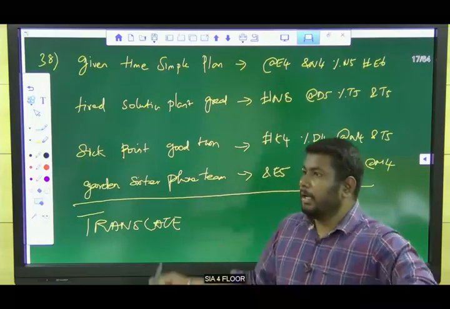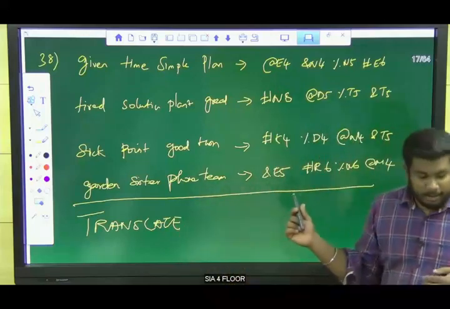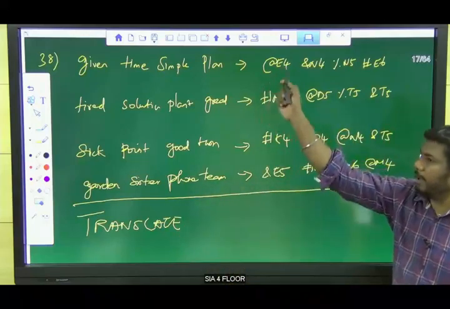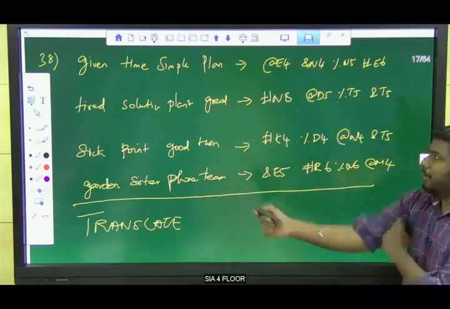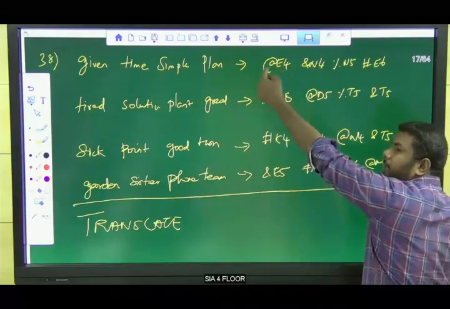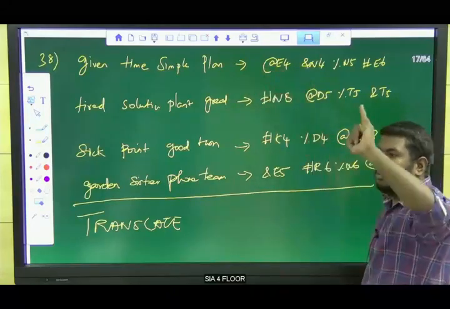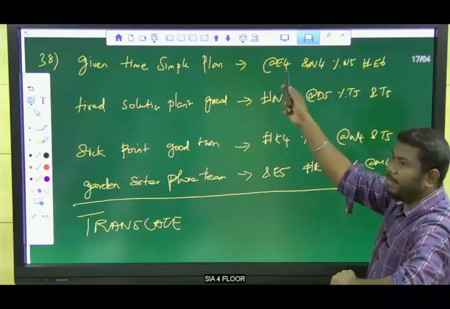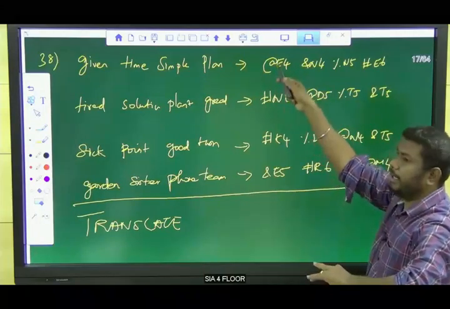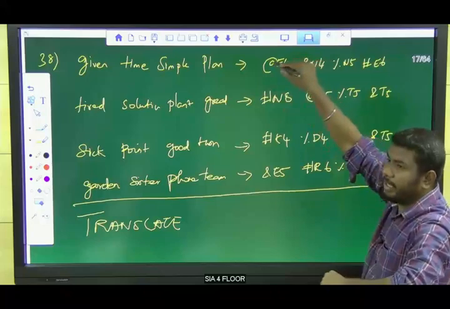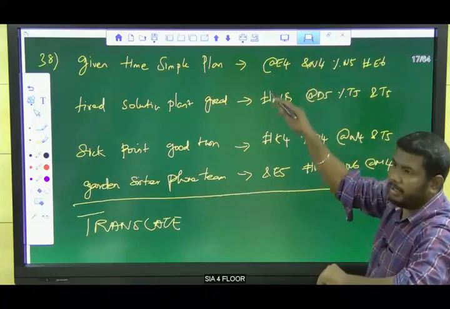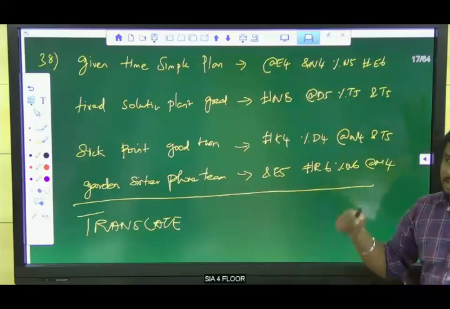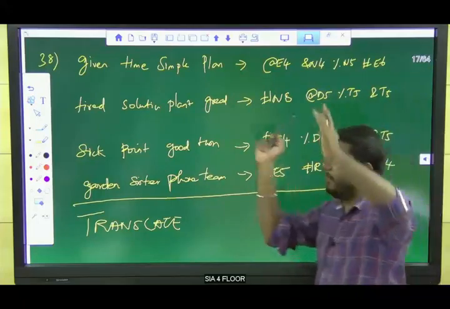But in question number 38, we have all three for a single word: letter, symbol, and number. In 32, 33, 35 we have any one of these three, but in this question we have three. The secret behind this question I will tell you later.